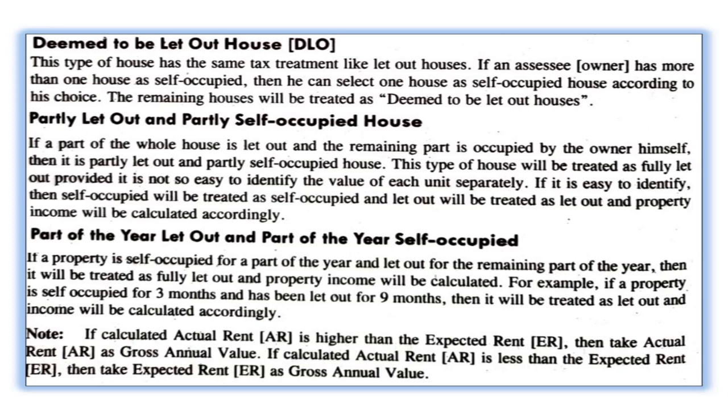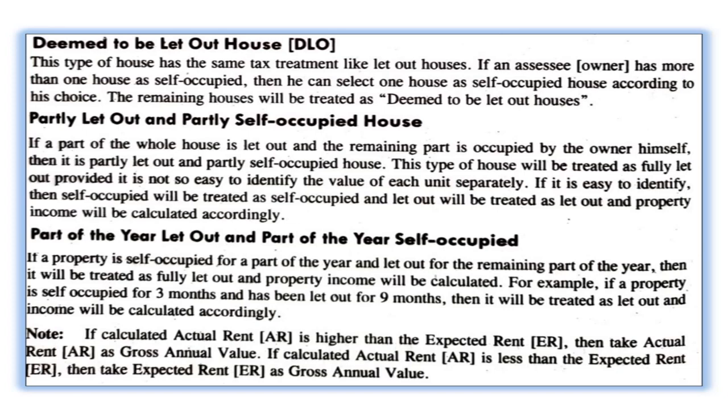Then partly let out and partly self-occupied house. If a part of the whole house is let out and the remaining part is occupied by the owner himself, then it is a partly let out and partly self-occupied house. This type of house will be treated as fully let out provided it is not easy to identify the value of each unit separately.